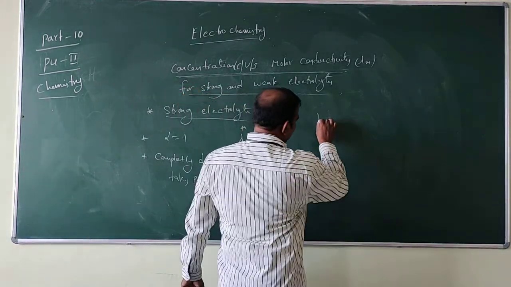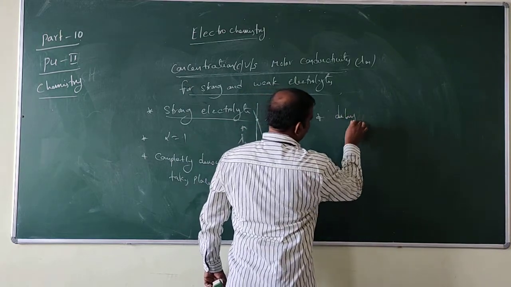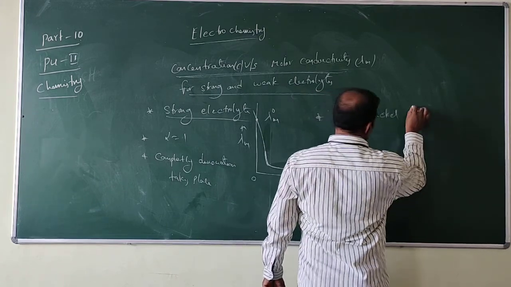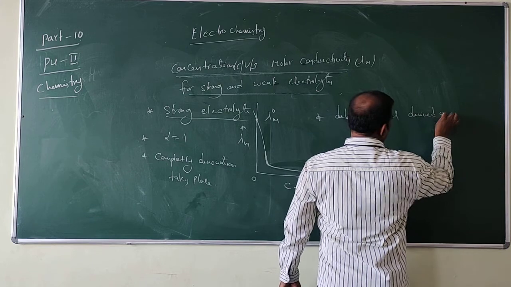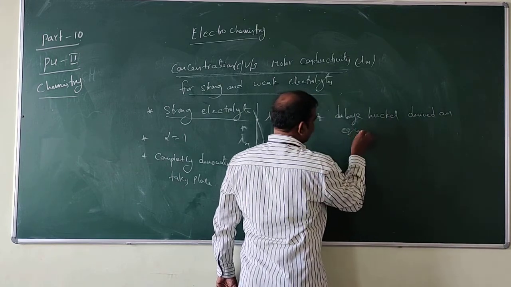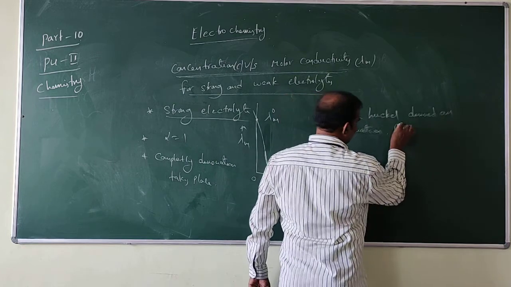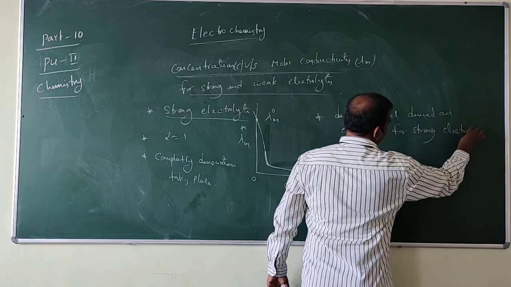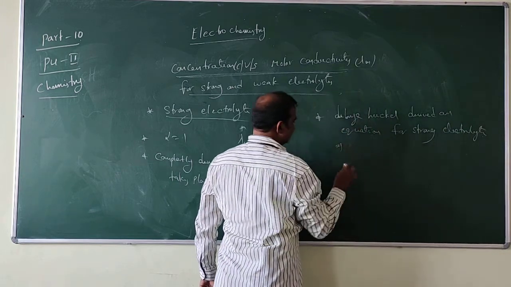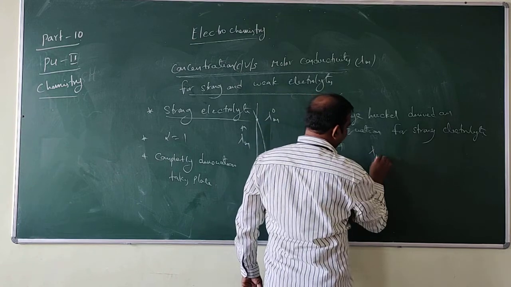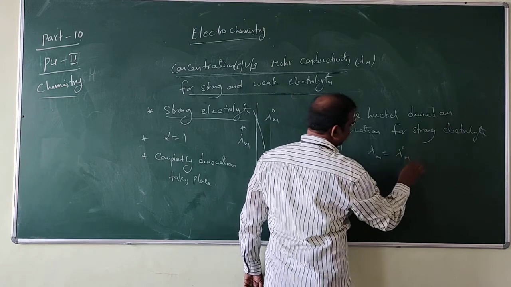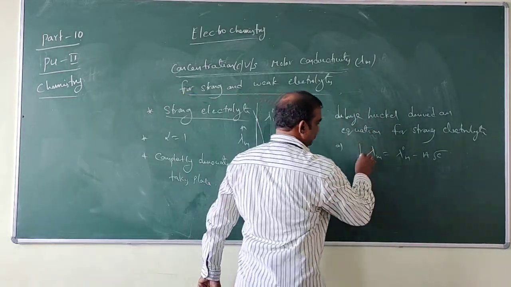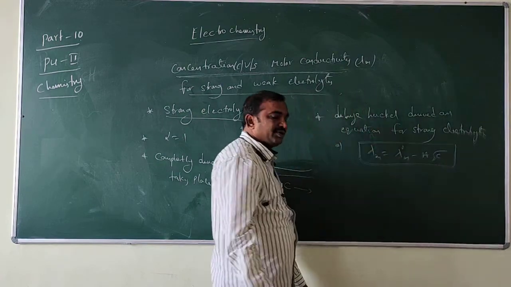So for this, the scientist Debye-Hückel derived an equation for strong electrolytes: lambda m is equal to lambda naught m minus A into root C. Lambda m is equal to lambda naught m minus A into root C.